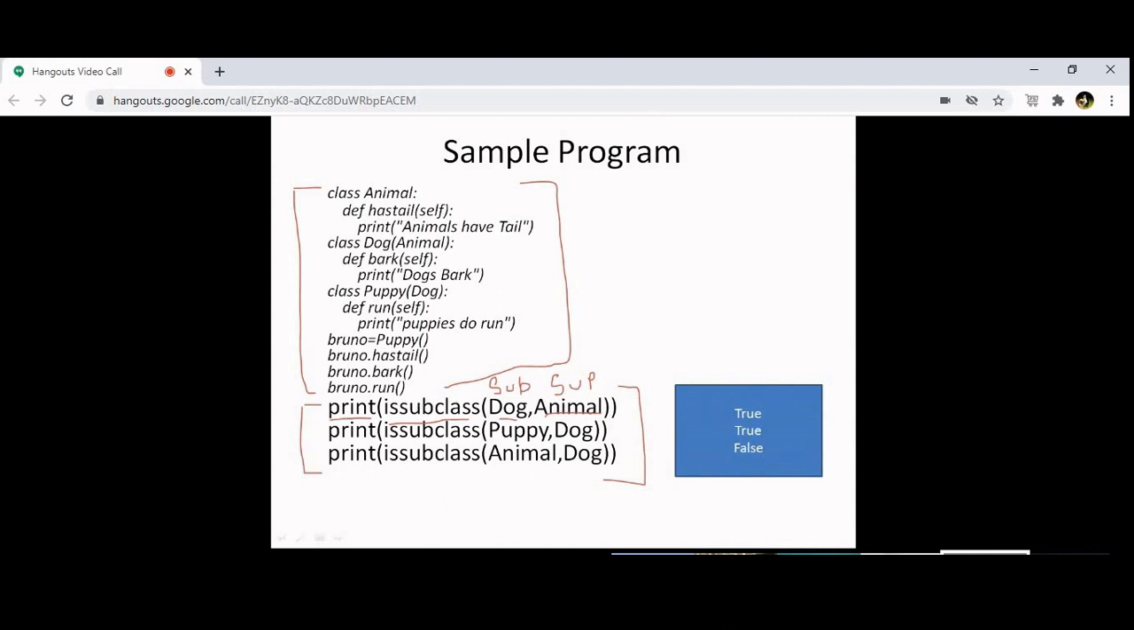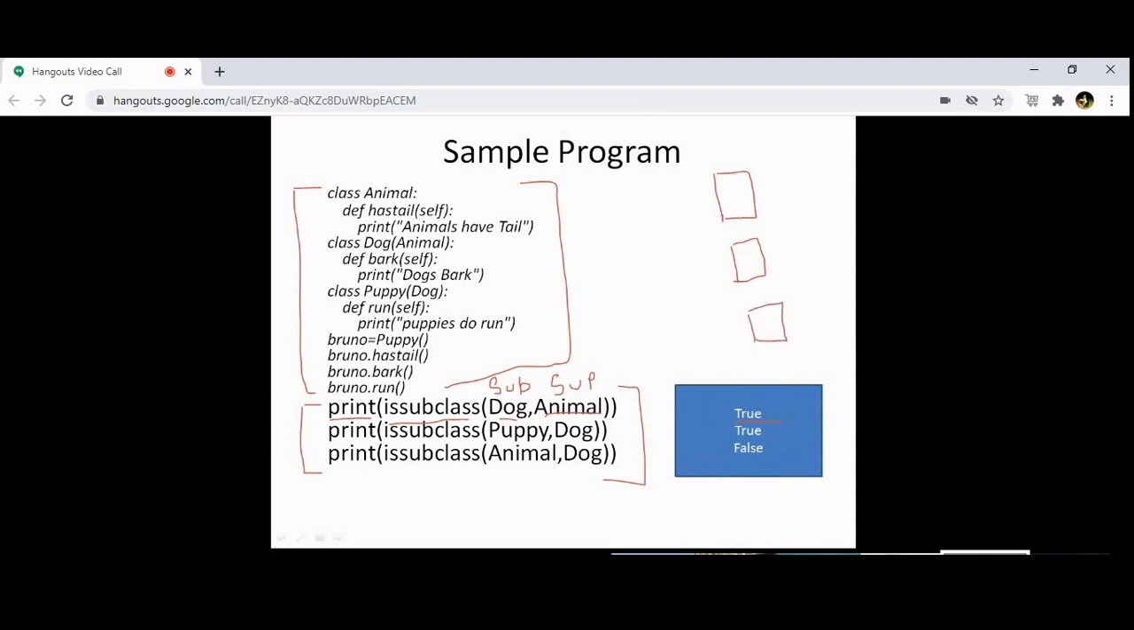So I am checking, is Dog a subclass of Animal? True or false? So that's giving the output as true. Aisha, are you getting it? One more time. Okay. See, now there are 3 classes.